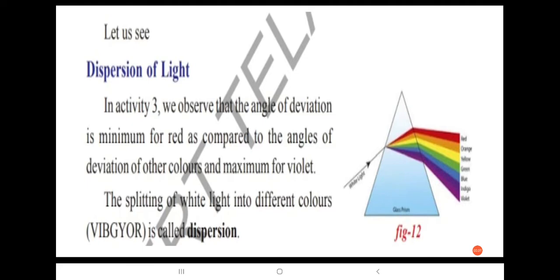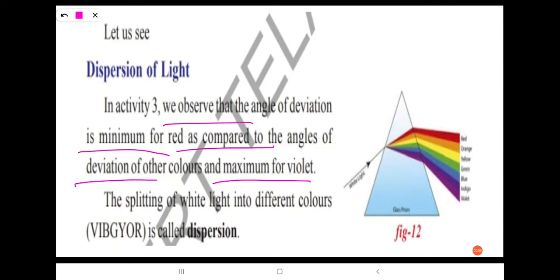Already in activity 3, we observed that the angle of deviation is minimum for red as compared to the angles of deviation of other colors and maximum for violet.